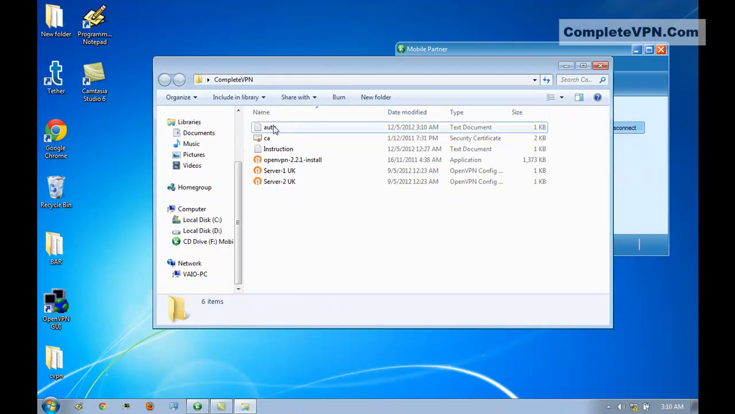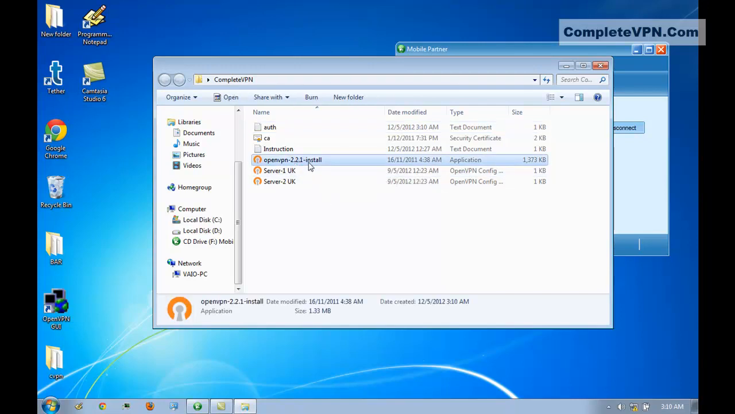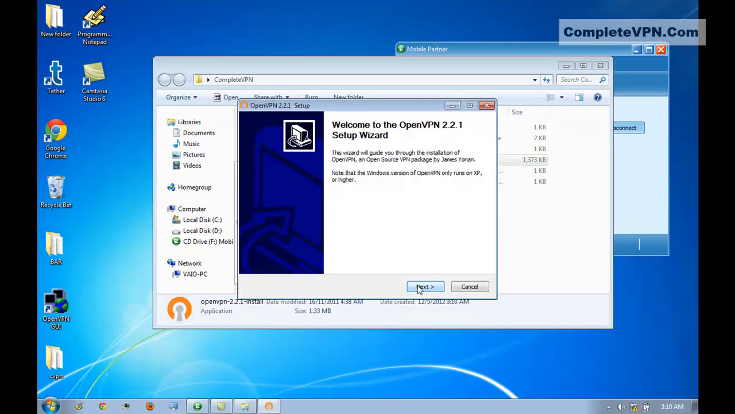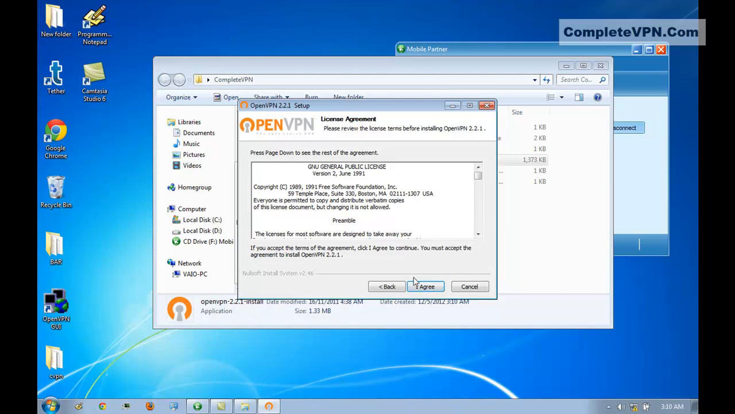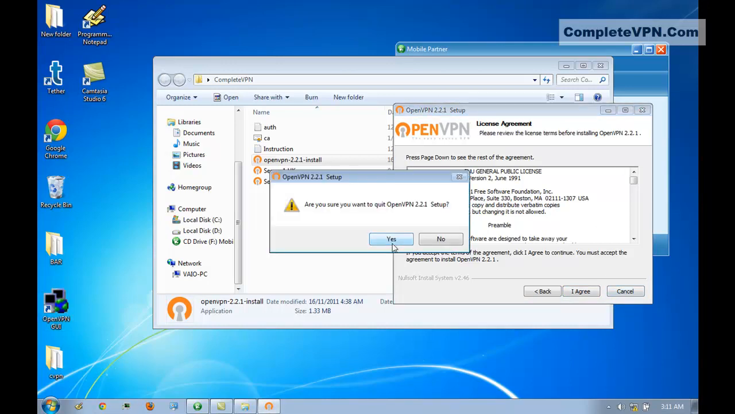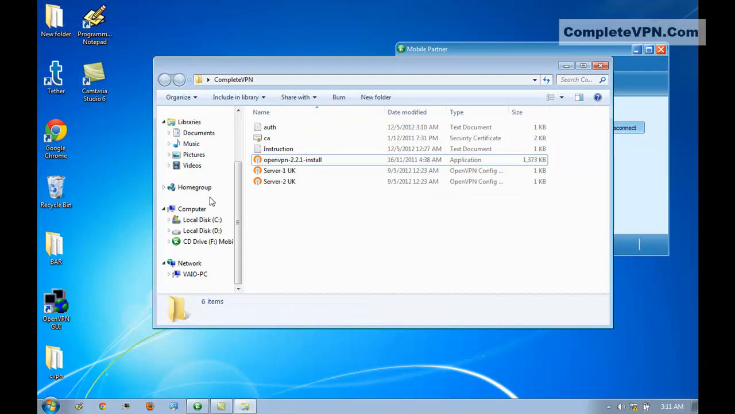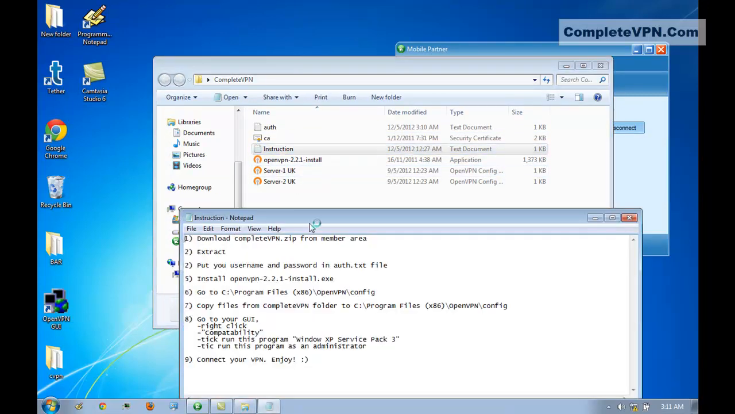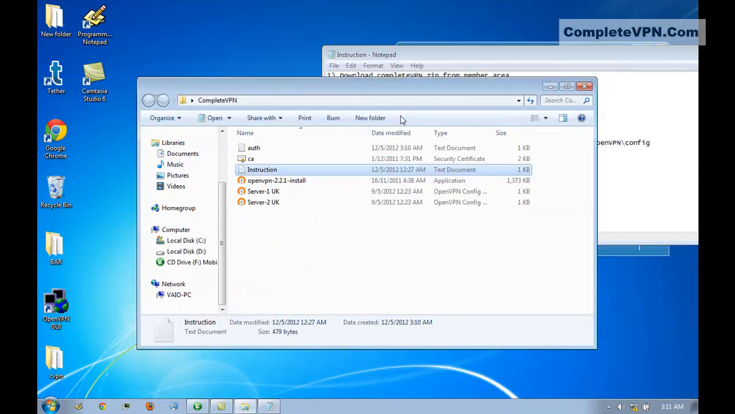Then after you put your password there, you need to complete the installation. Next, agree, and next till you finish it. Because I already installed it on my computer, I just cancel it. There is an instruction here also if you want to see it.